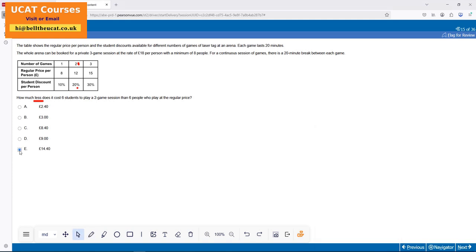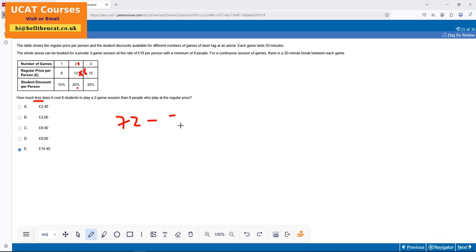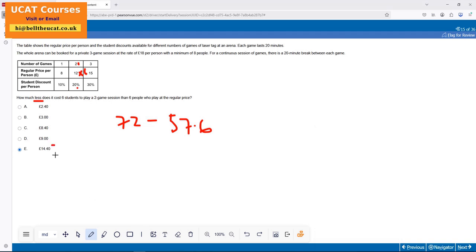I know the majority of us would have ended up finding, okay, so how much? 12, you would have times it by 6. 12 times by 6, you would have done is 72. Then you would have found the difference. 72, then you would have done 72 times by 0.8, 57.6. Then you would have taken away. If you do that math, you would have got the same answer. But 72 minus 57.6. We talk about these strategies again. That's what you need to know. Right, 14.4 is my answer.